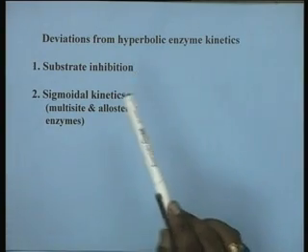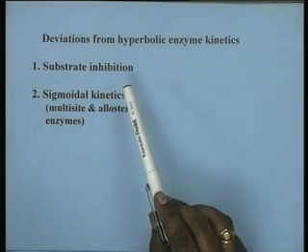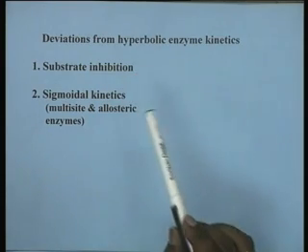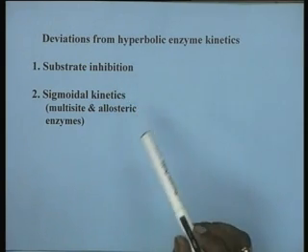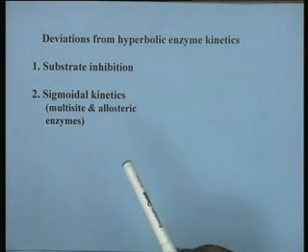And today we will discuss two of those cases that do not represent the reaction velocity profile in terms of hyperbolic kinetics. One of them is substrate inhibition, the other is sigmoidal kinetics, particularly as it applies to multi-site and allosteric enzymes.